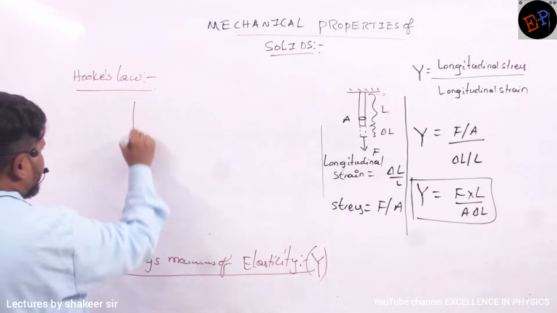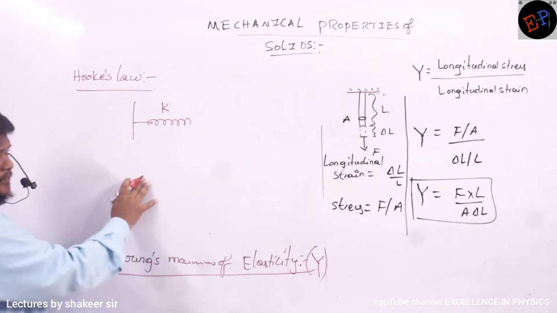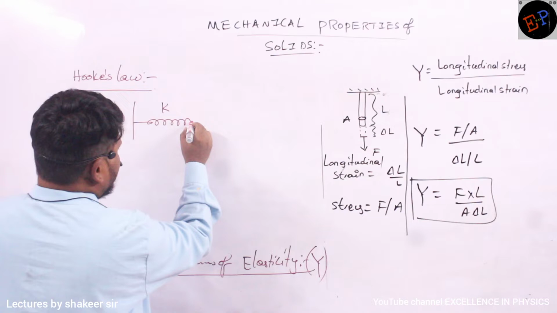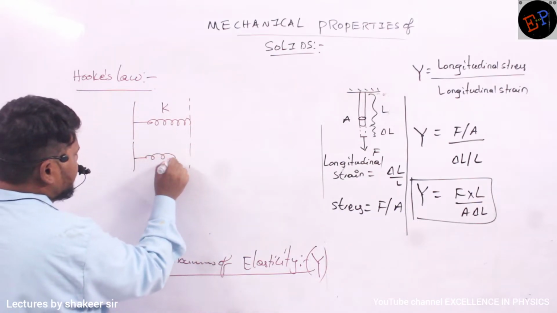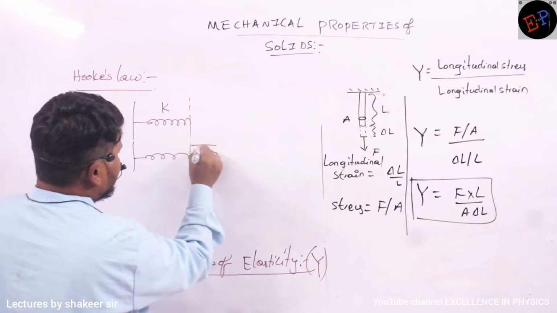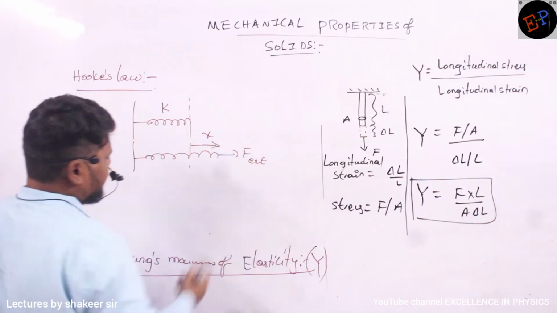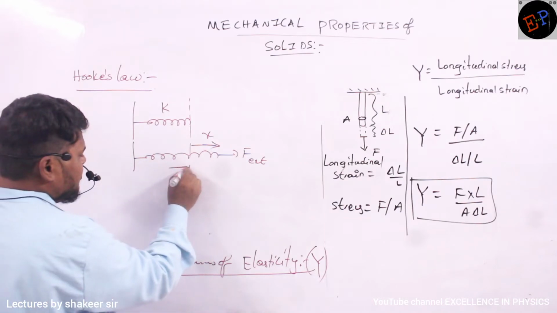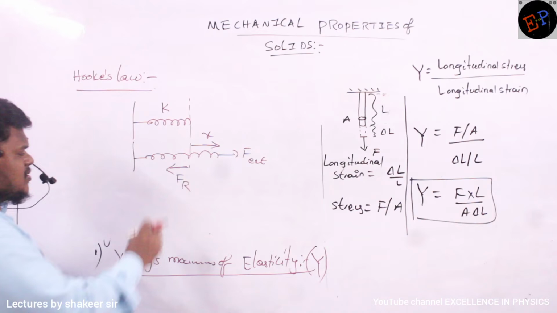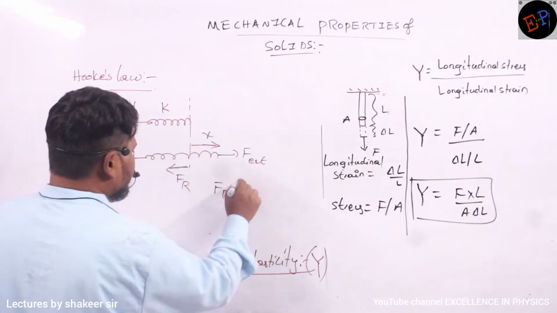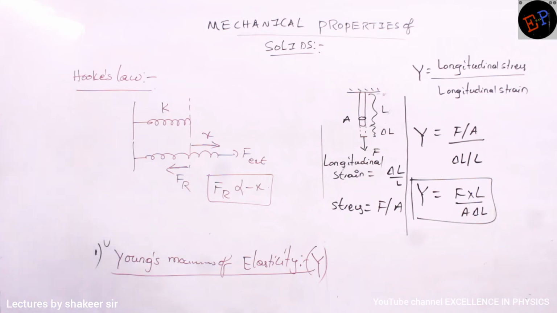In springs we have already studied. For example, if this is a spring of spring constant K, this is the mean position of the spring. And by applying some force, if I try to elongate this spring by a distance of x, by applying an external force of F, then the spring will develop a restoring force. This restoring force is directly proportional to minus x. This is called Hooke's law. Do you remember?